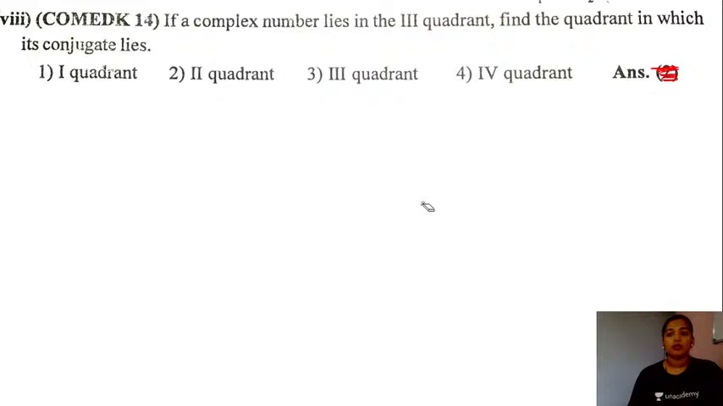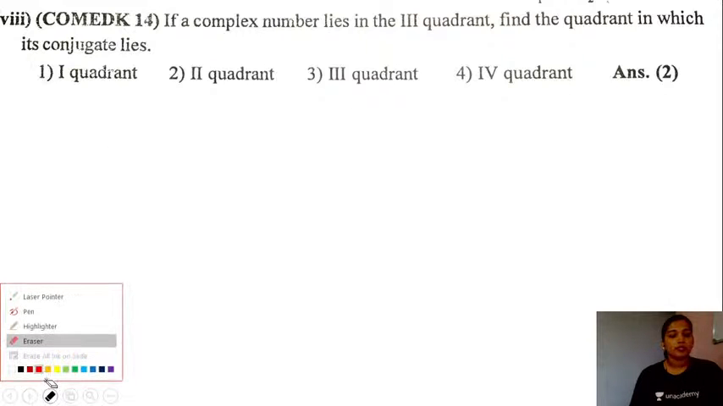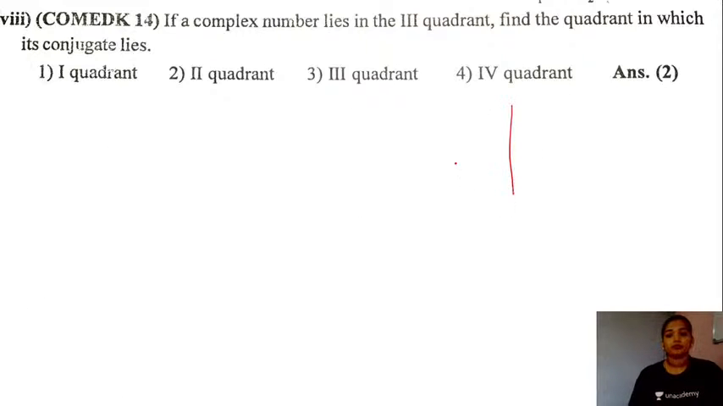Yes, the answer will be the second quadrant, students, right? So let me quickly give you all the explanation. Given a complex number, let's take this complex plane. We have a complex number which lies in the third quadrant, right? Suppose I have the complex number here in the third quadrant. So the x value will be negative, wherein the y value will also be negative. So the given complex number will be of the form minus x minus iota y.